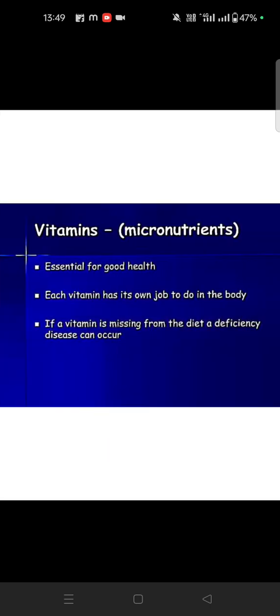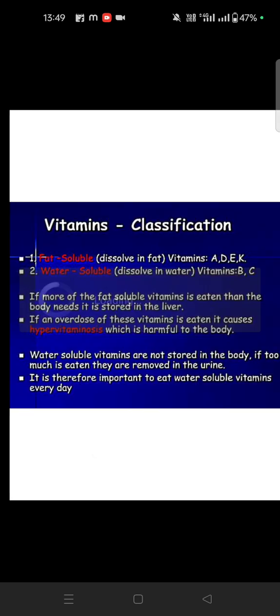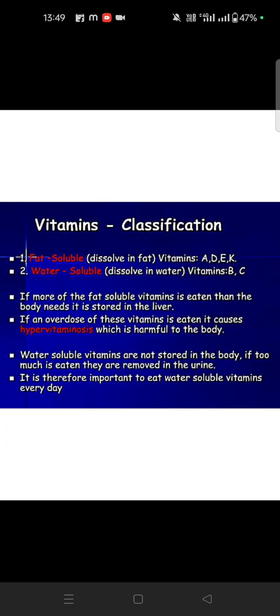Okay, vitamins are good for health. The job of vitamins is to supply the body. If they are missing from the diet, deficiency diseases will occur. Vitamins are fat soluble and water soluble. Fat soluble means A, D, E, K, and water soluble means B and C. So vitamin A, you people know, is in carrots, and vitamin D from sunlight and fish. Fat soluble vitamins eaten are stored in the liver, so an overdose of the vitamins eaten can cause hypervitaminosis.